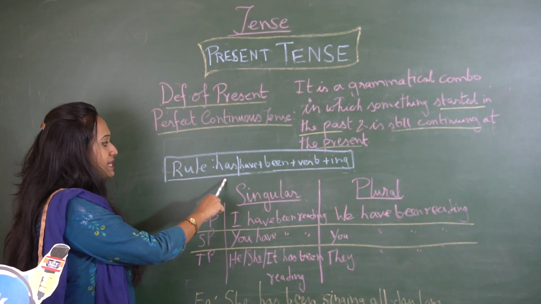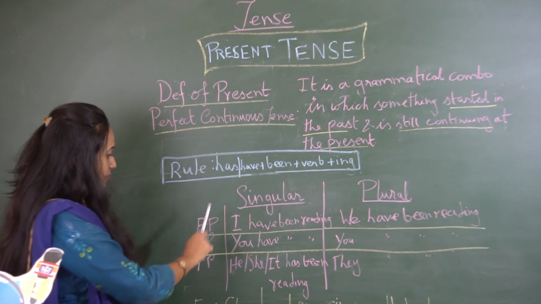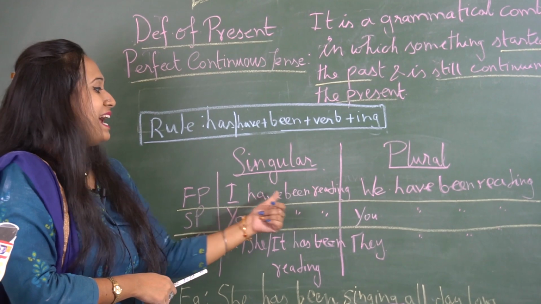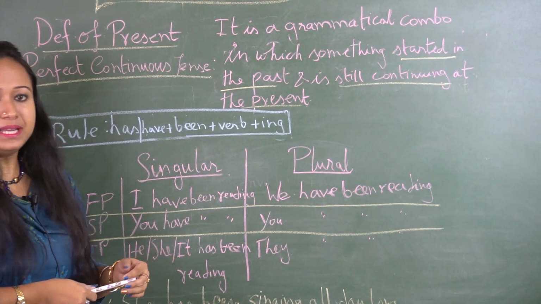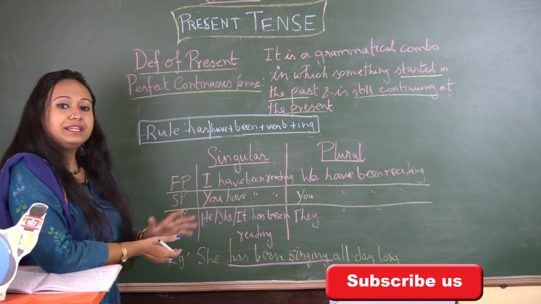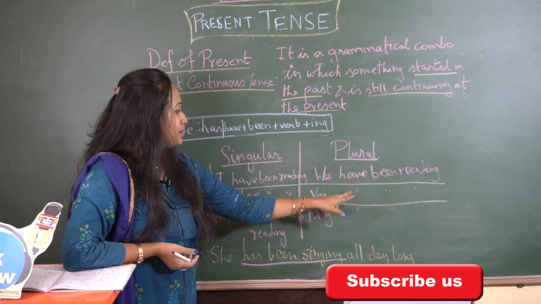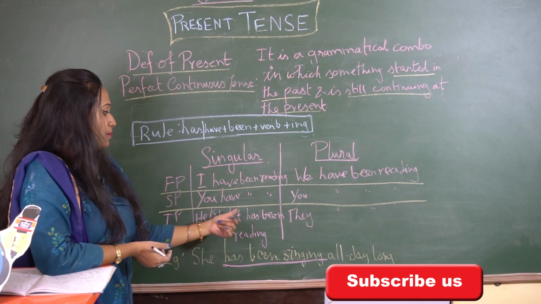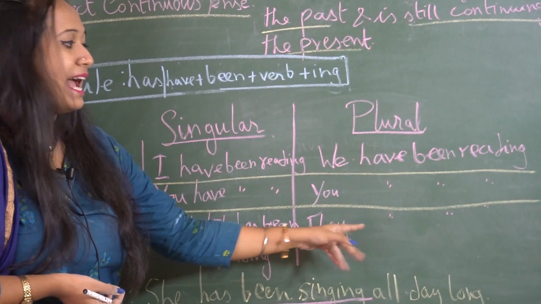Let's follow down. The rule says has or have plus been plus verb plus ing. Singular form, first person, I have been reading. Plural, first person, we have been reading. Come down to you, singular, you have been reading. Plural, you have been reading. I haven't written this down, it will remain the same. Third person singular, he, she, it has been reading. Has over here, and plural, they have been reading.